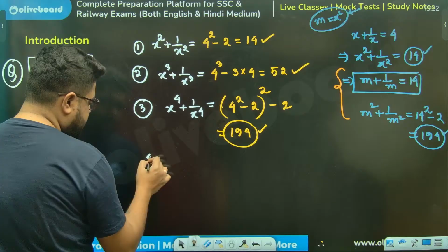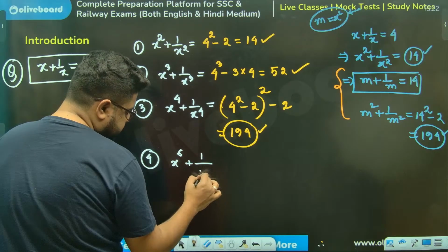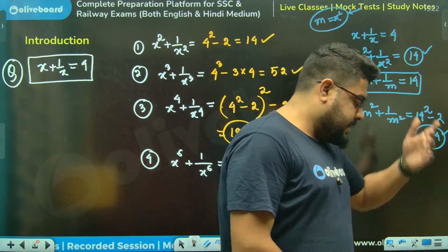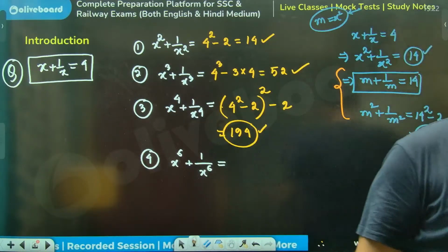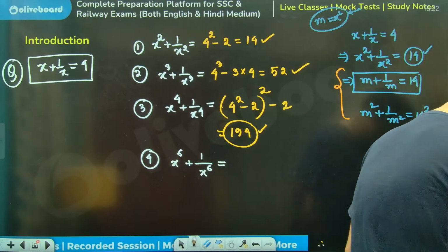Sir, I'm asking, what will be this? This has already been asked in tier 2. What will be the value of x to the power 6 plus 1 by x to the power 6? X to the power 6 plus 1 by x to the power 6.